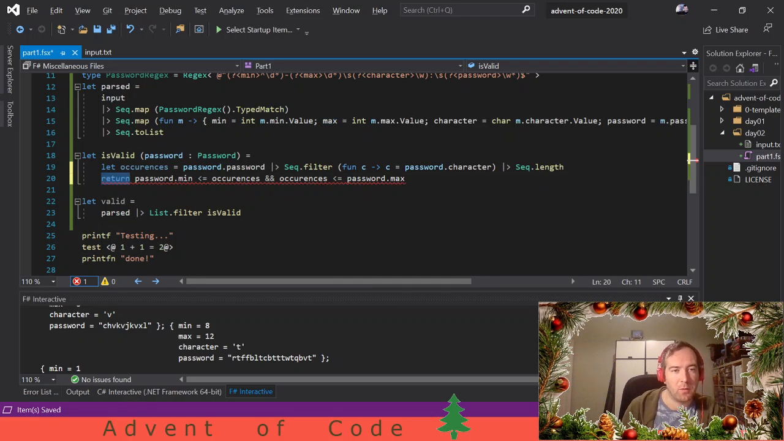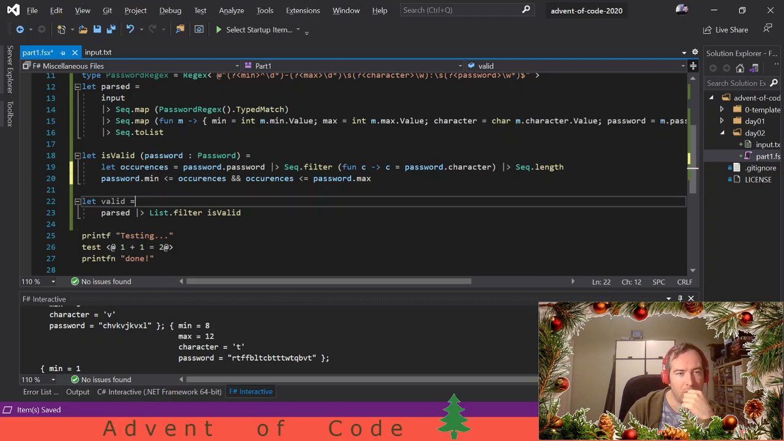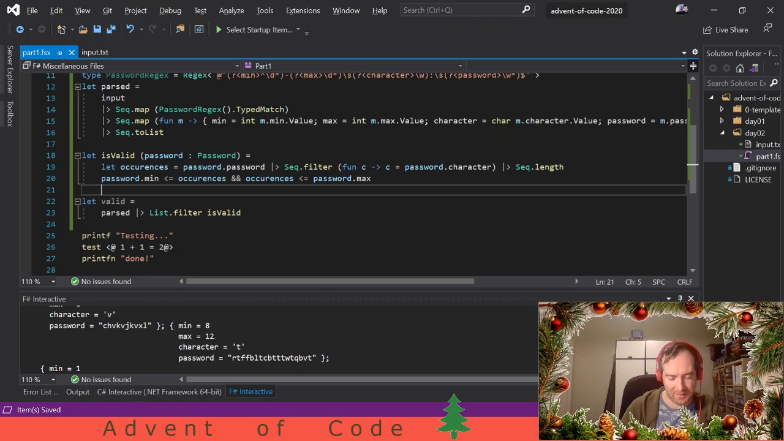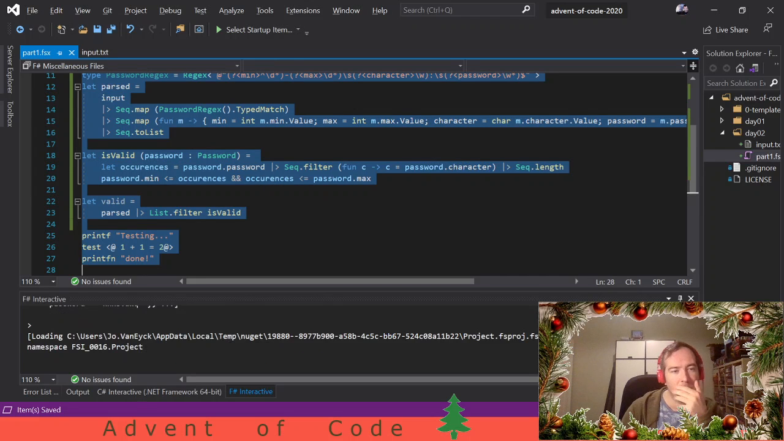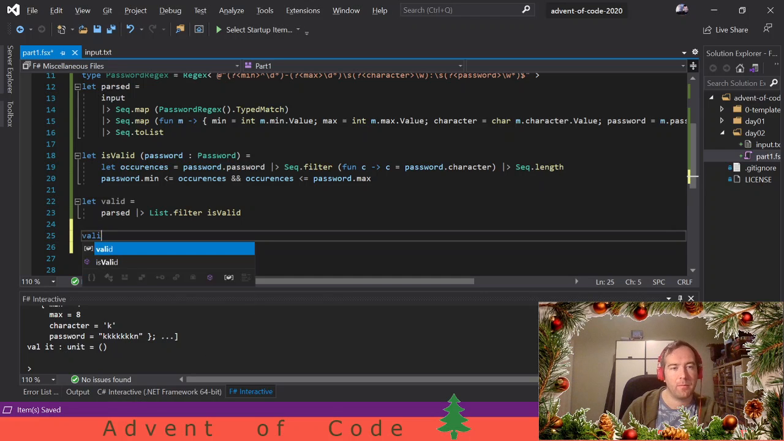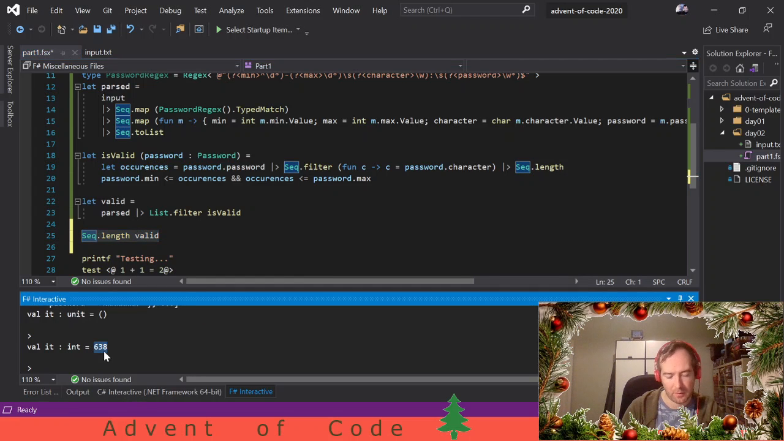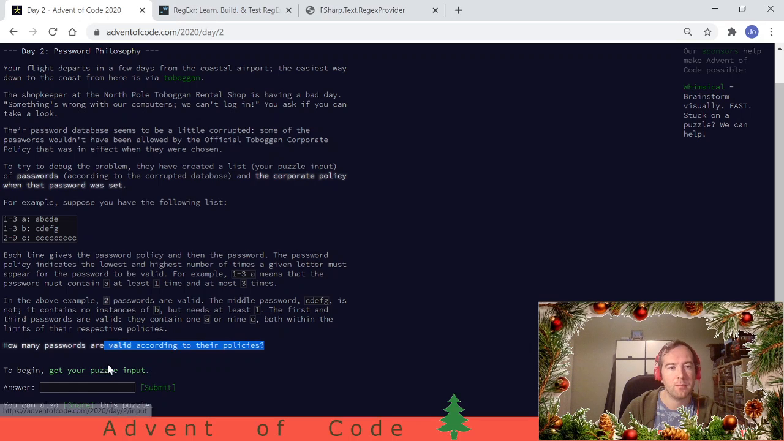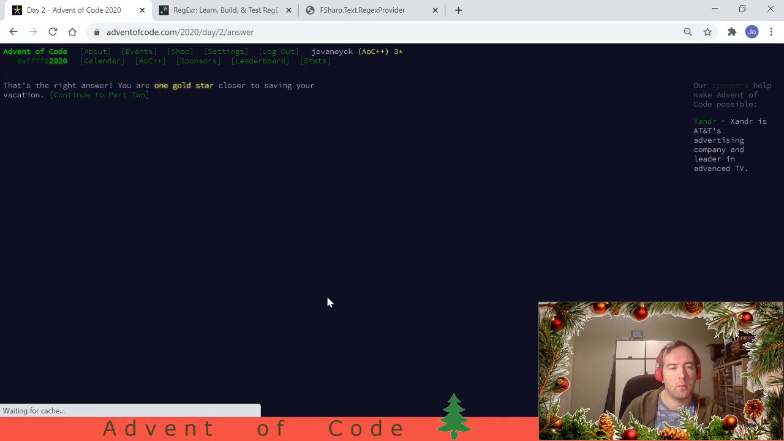Return is not something you want to use in this context. So I think this might be... Let's give it a try, and if it doesn't work, we'll test it. Sometimes the best test is just running it, or the fastest test. Let's see how many valid passwords we have. 638. Okay, so no testing needed.